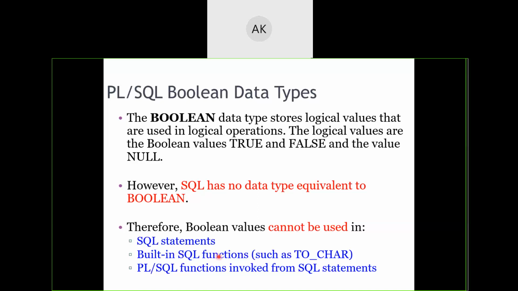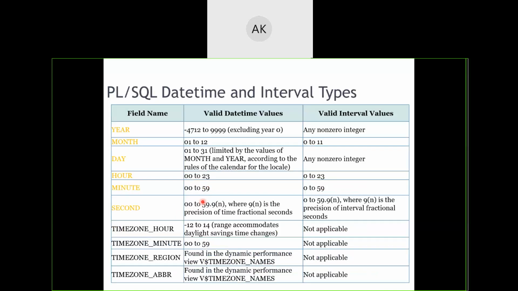Wherever you have built-in SQL functions, such as toChar or tolower or toupper, in those also you cannot use Boolean variables. Wherever you are trying to use functions of SQL statements, there also you cannot have the Boolean data type used in PLSQL. That's why, as a good programmer's practice, we suggest avoiding usage of the Boolean data type in order to get rid of the confusions. Okay.